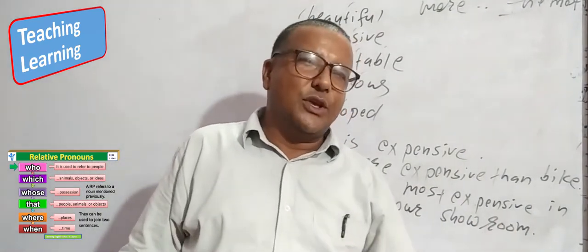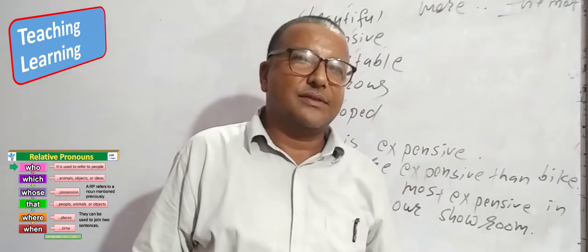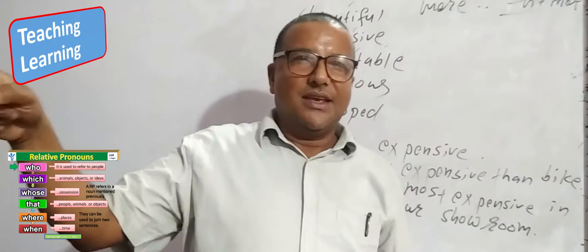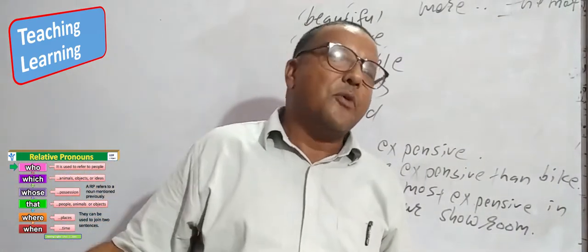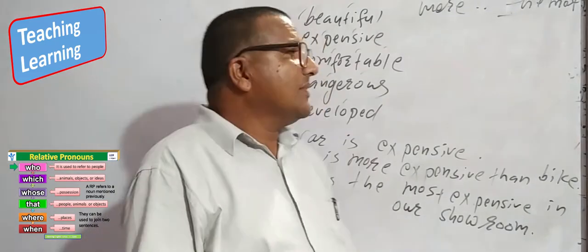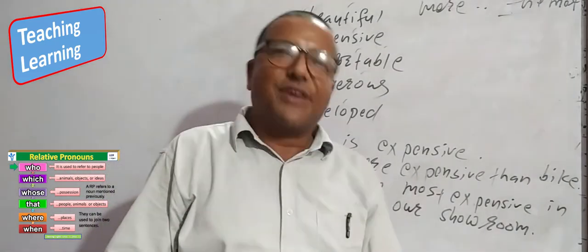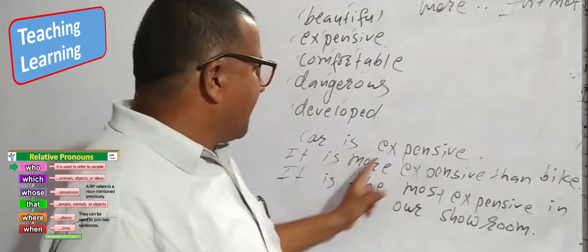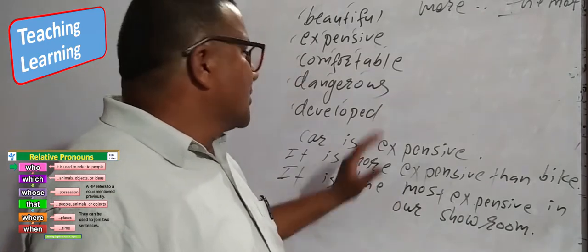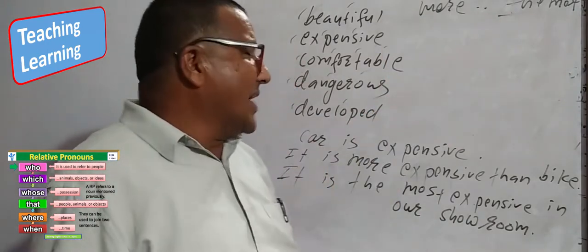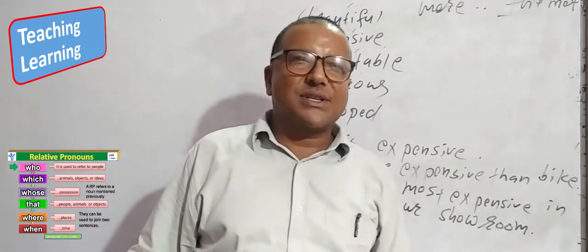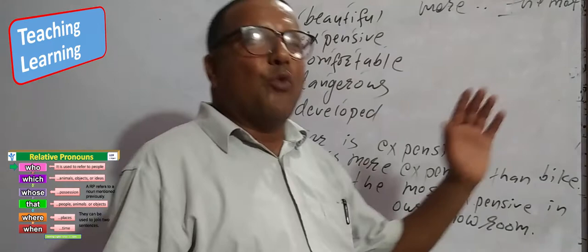Which is bigger, the US or the USSR? The USSR is bigger than the US. The USSR is the biggest country in the world. Okay. If you feel difficulties, we have to use adjectives comparatively differently and superlatively differently. Otherwise, we can use them easily. There is no fixed rule. It's like the yes-no question, WH question, tense, voice, and other things.